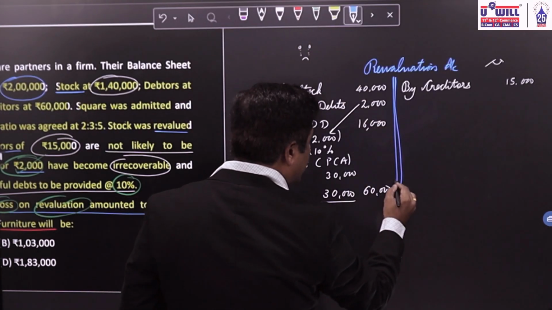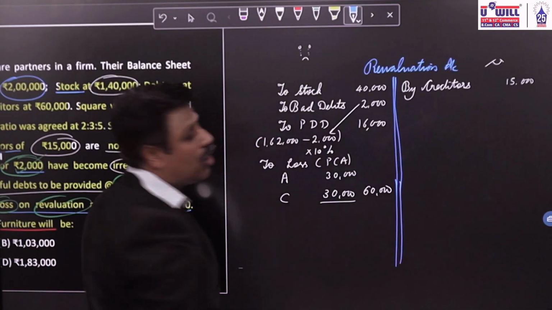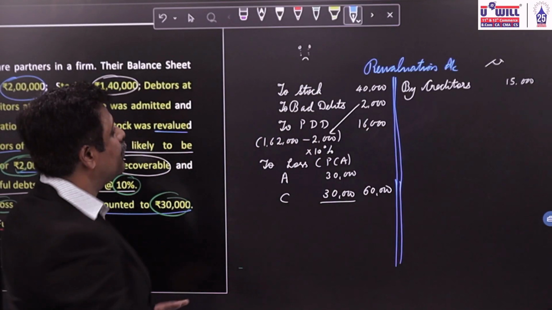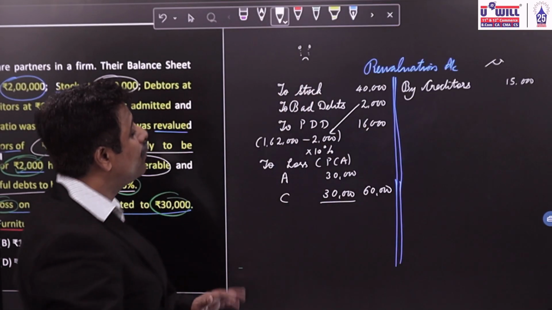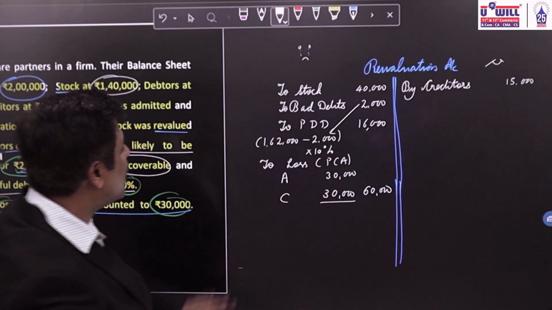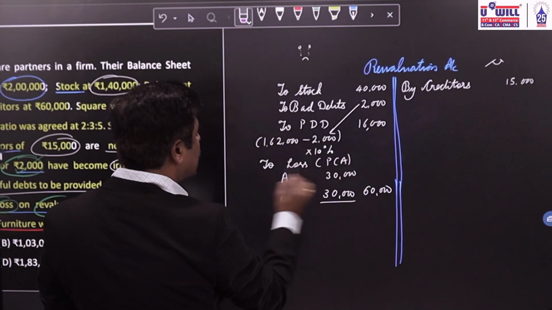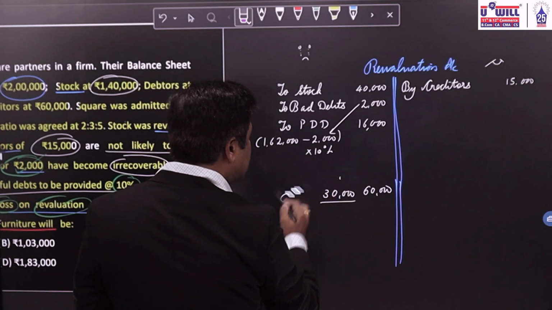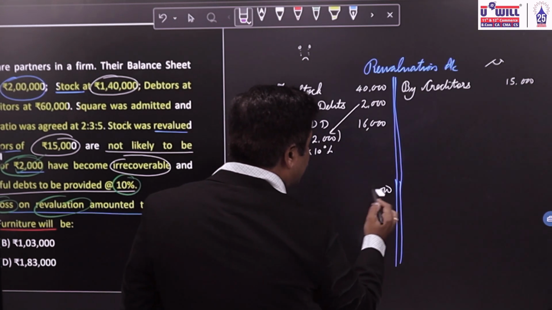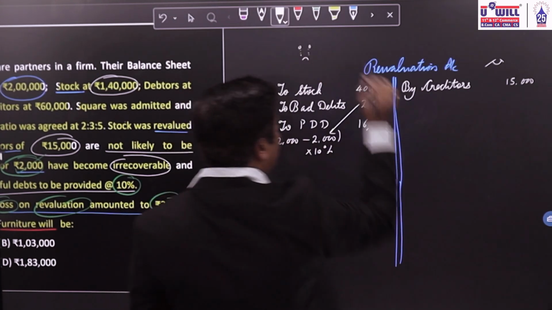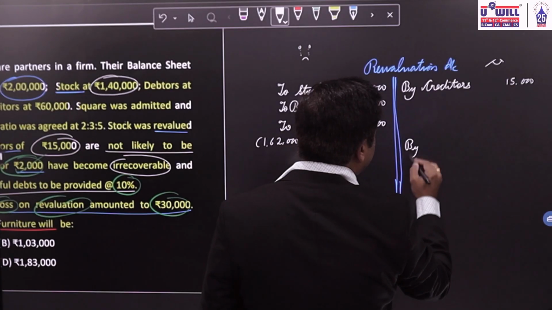Because no information is given, the profit and loss sharing ratio will be taken as equal. Now what do we do? Profit comes on the credit side, I'm sorry, loss comes on the debit side. This entire thing will come on the debit side. Profit will remain on the credit side, loss will remain on the debit side.